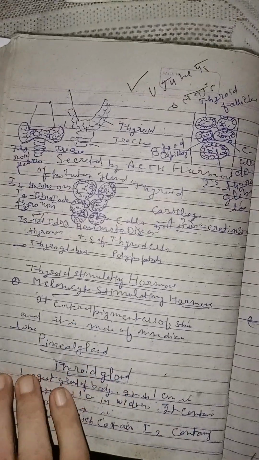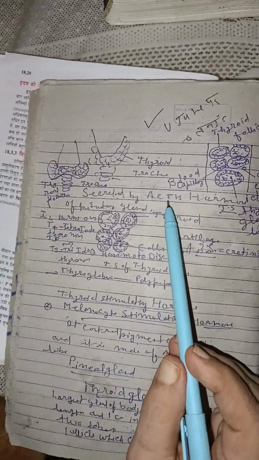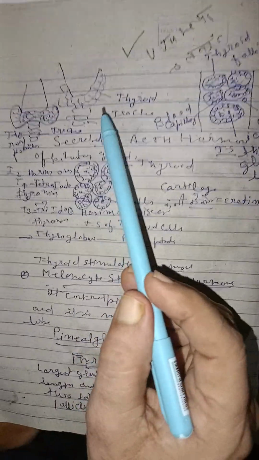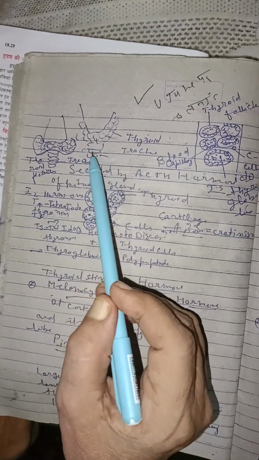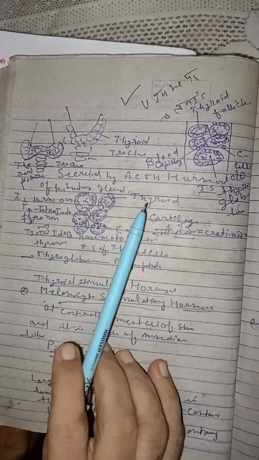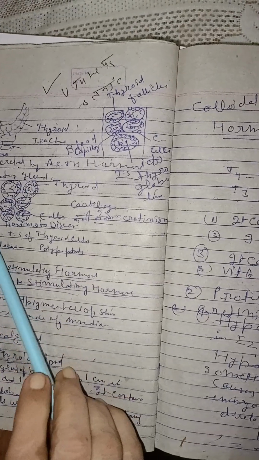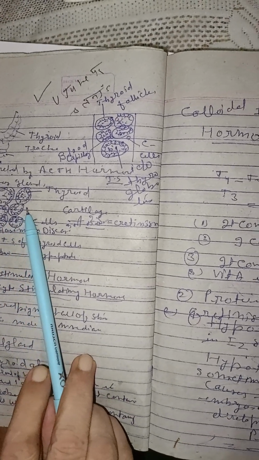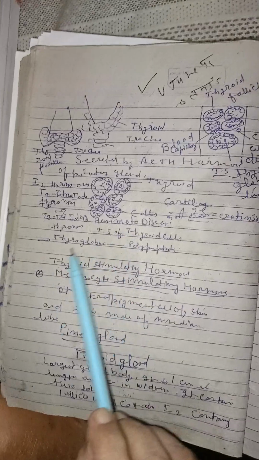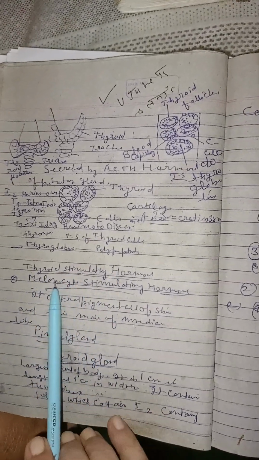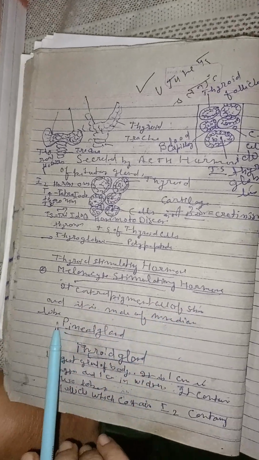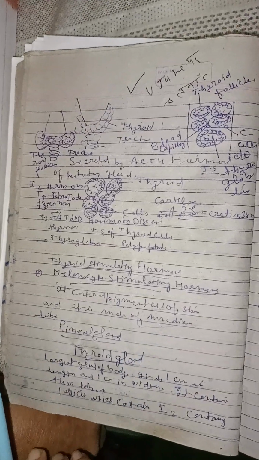Next gland is the thyroid gland. The thyroid gland is very important and it is generally present. It contains two lobes, thyroid follicles. It is located on both sides of the trachea. If you see the section of the thyroid gland, then we see the thyroid follicles. Thyroid follicles contain cuboidal epithelium, cartilage, and C cells. It contains hormones, thyroid stimulating hormone, melanocyte stimulating hormone. It controls metabolic cells. It is also for secretion.